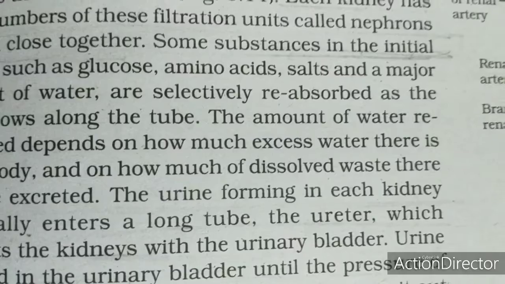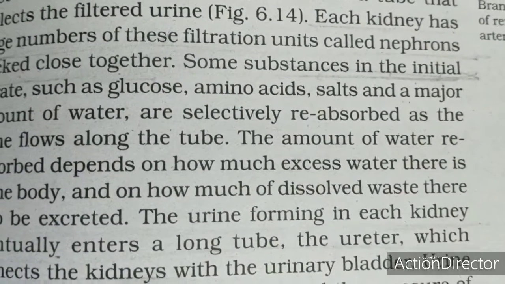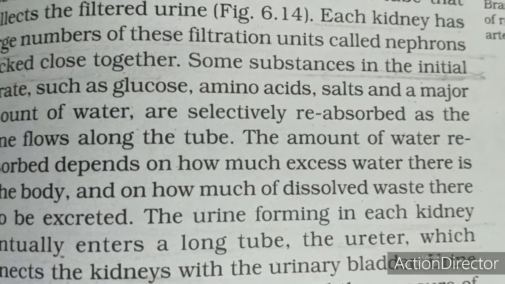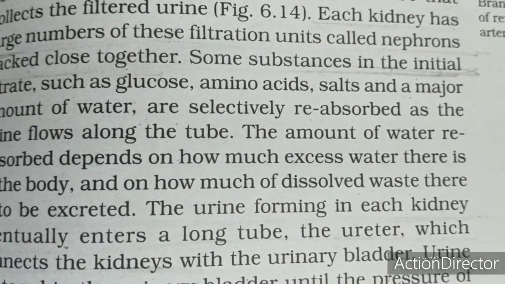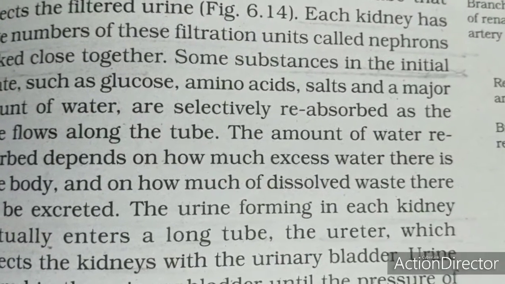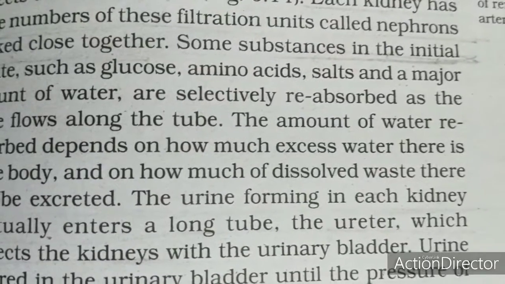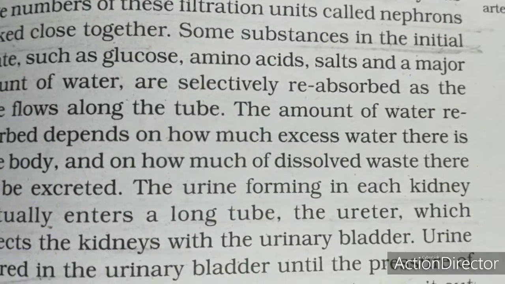So what gets filtered at the initial stage? Those are nothing but the glucose, amino acids, salts, and major amount of water. These are filtered in the glomerulus, and the filtrate is now known as urine.